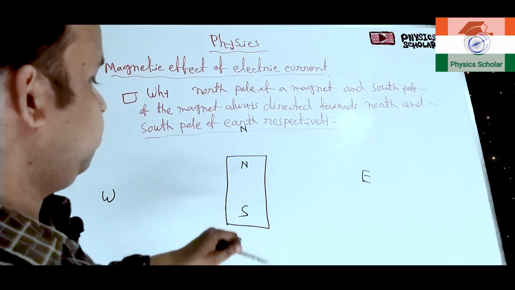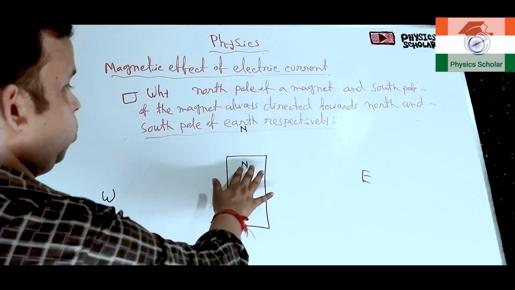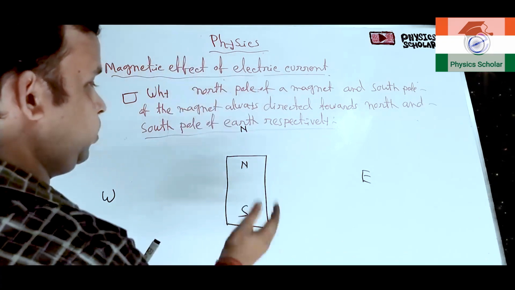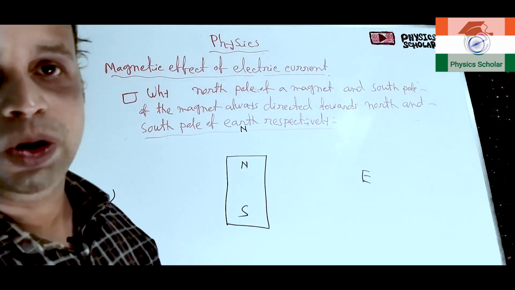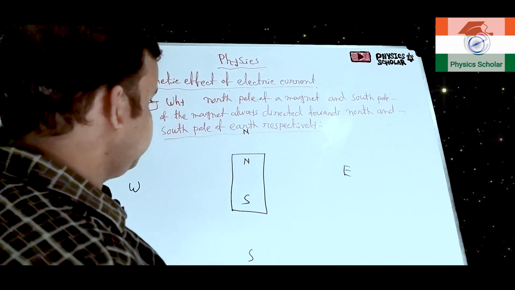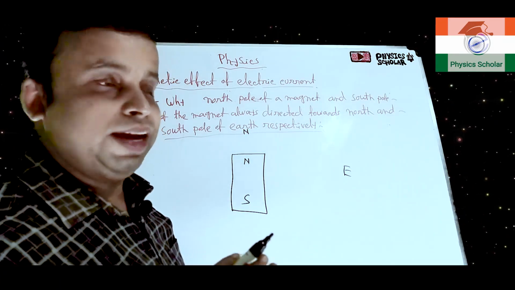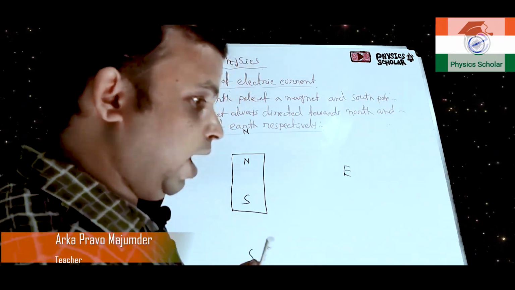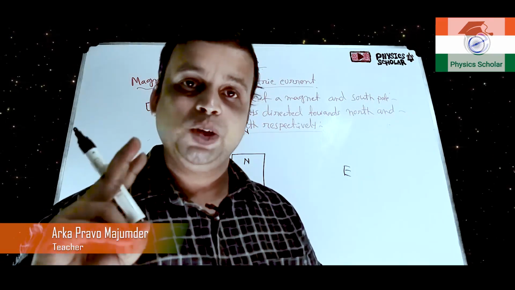So why, if the magnet is suspended freely, will the north pole of the magnet be directed towards the north side, the north pole of the earth, and the south pole of the magnet towards the south pole or south side of the earth? It is because the earth is itself a magnet. That means the earth also has two poles. Any magnet has two poles. Clear?